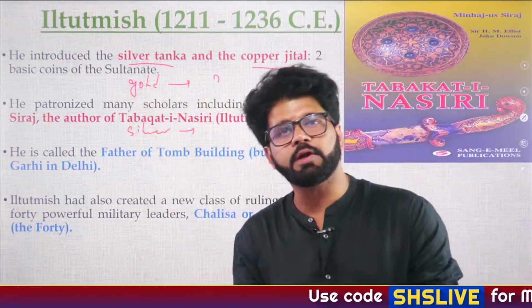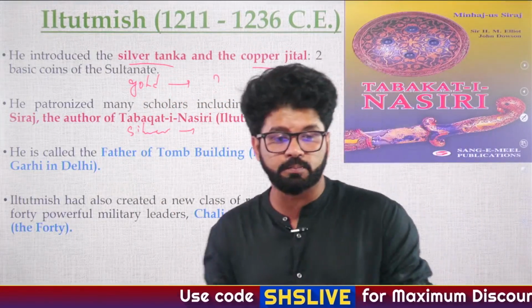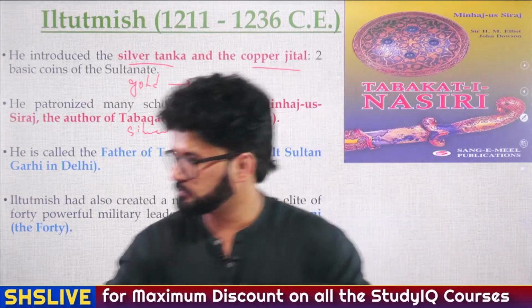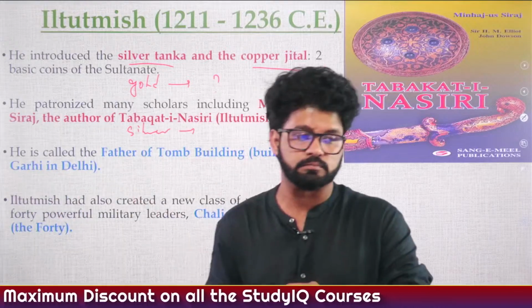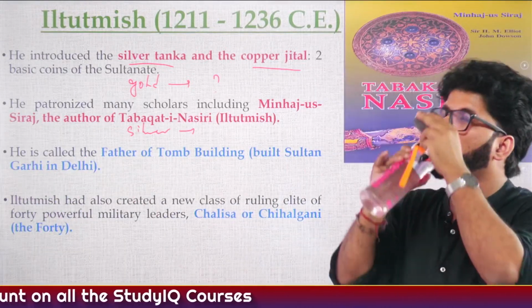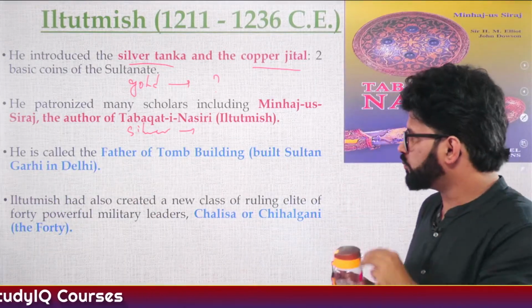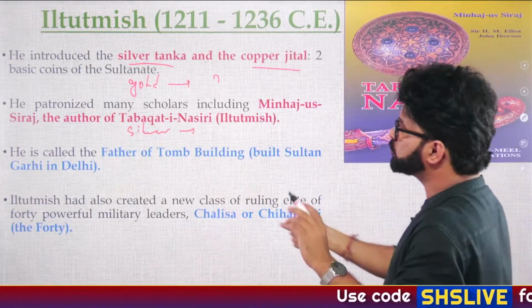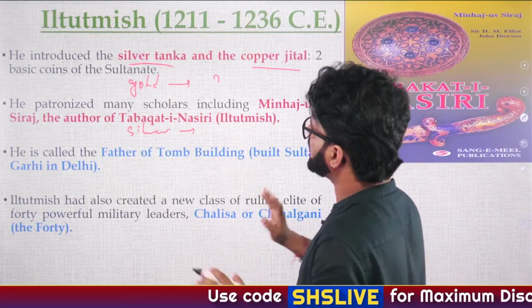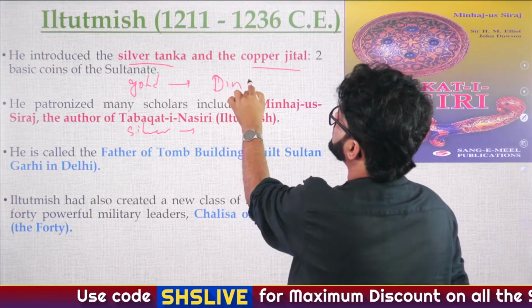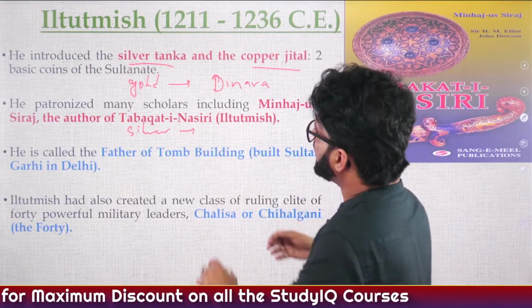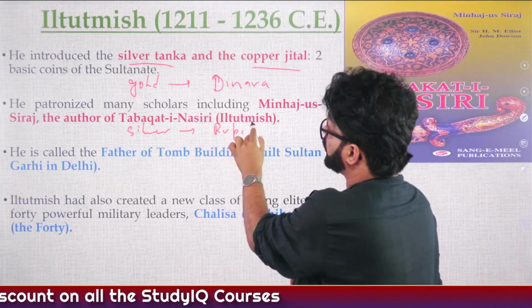So gold coin during the Gupta period, silver coin during the Gupta period. Go and revise the Gupta lecture. So gold was dinara, this is a UPSC PYQ, so it is important. Gold dinara, silver rupaka, and here we are talking about the Gupta period.